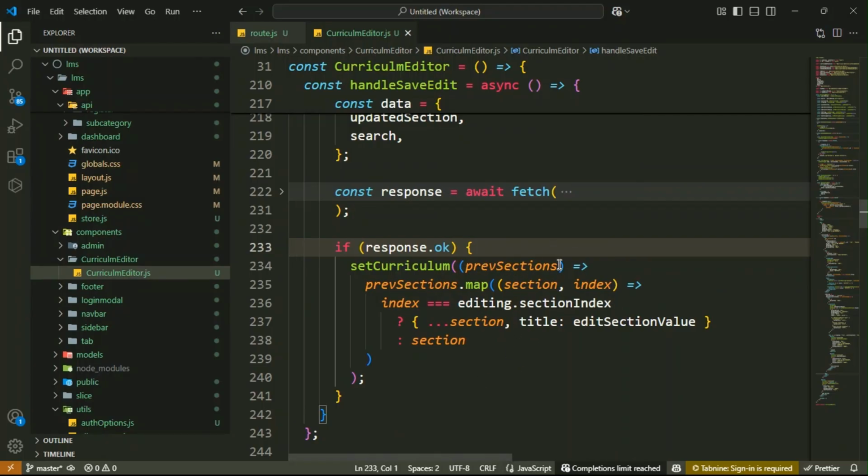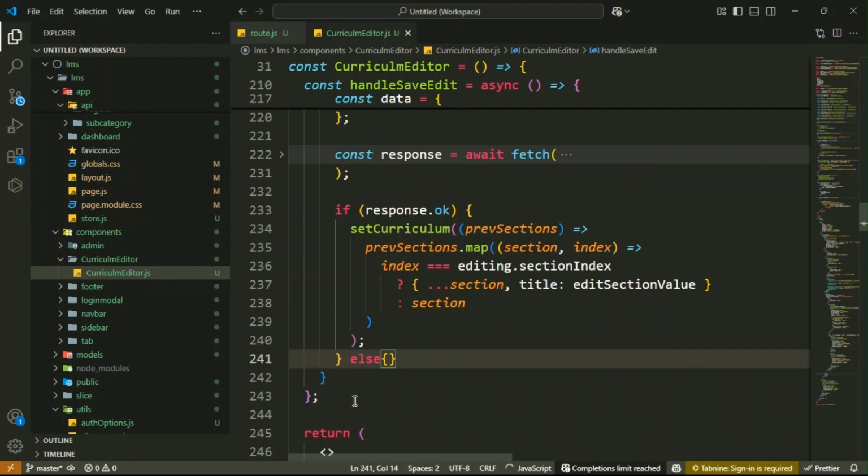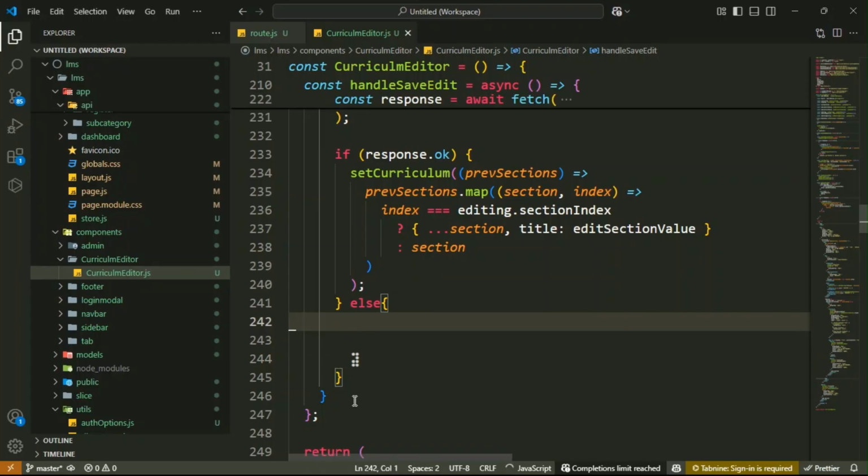Inside the arrow function, we have created another map function. Then inside it we have the arrow functions. So this is your if condition. Here you have to check another condition, that is, if it fails to update sections.